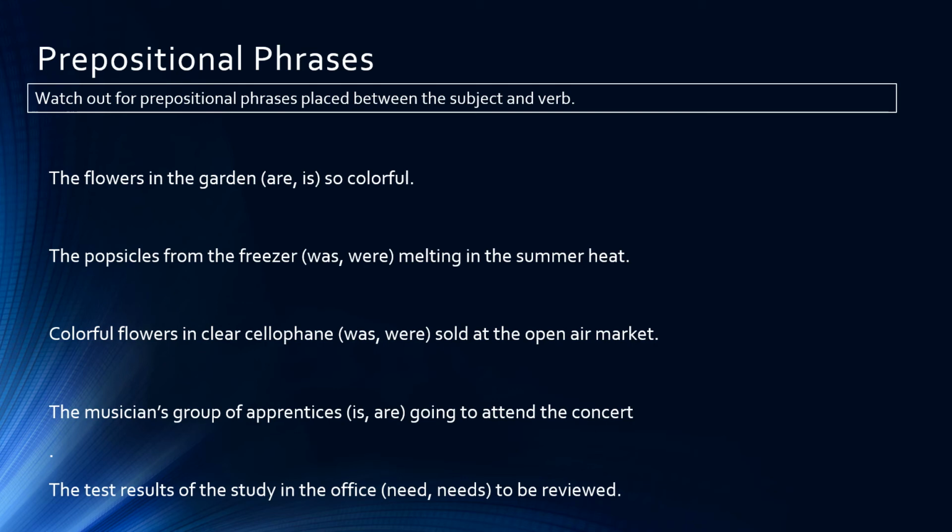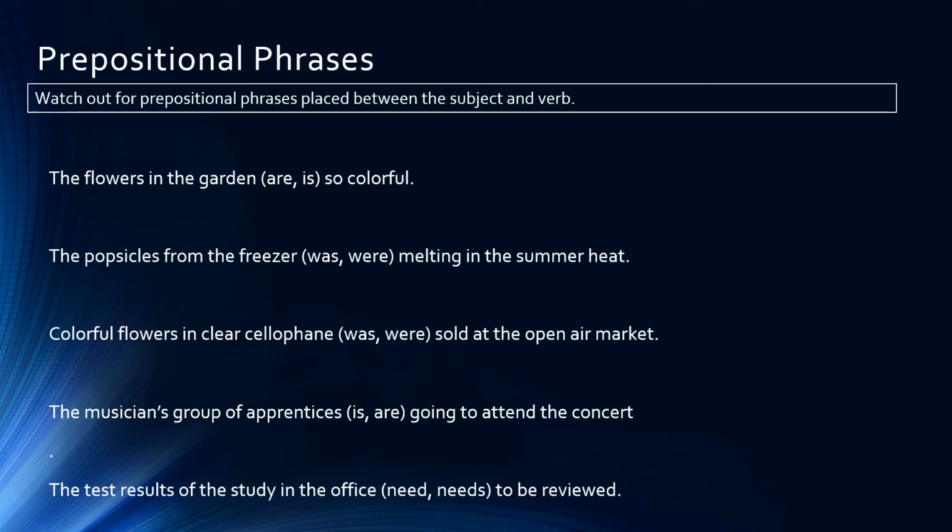Now, the reason this is sometimes confusing, for instance, in that first sentence, the flowers in the garden, well, the flowers is the subject in this sentence. In the garden is a prepositional phrase, an adjective prepositional phrase modifying the flowers. Where are they? They're in the garden. But garden is singular.